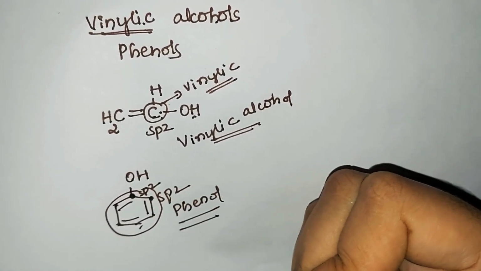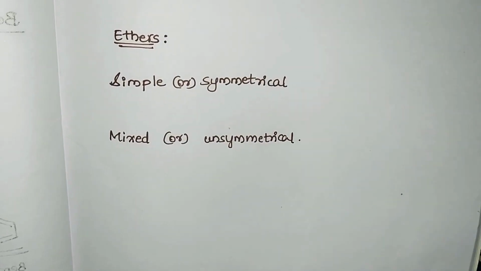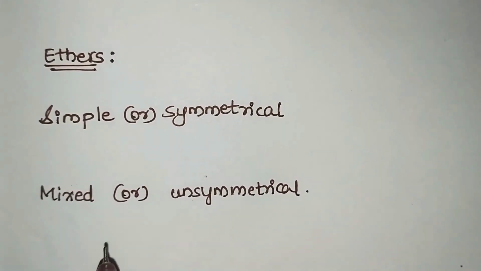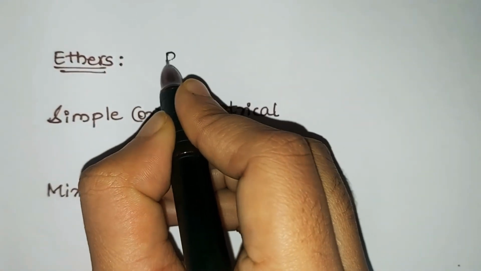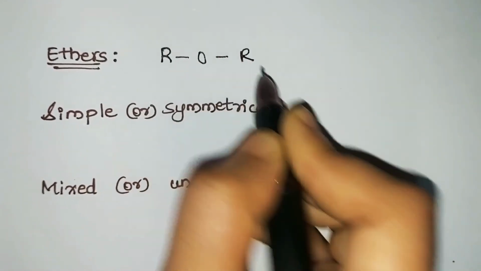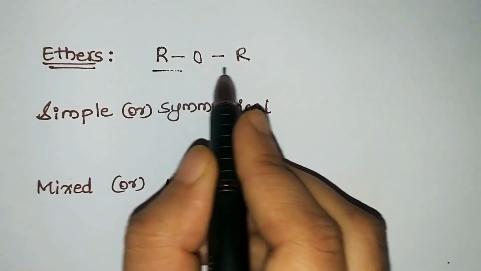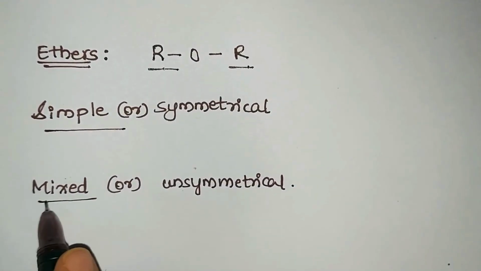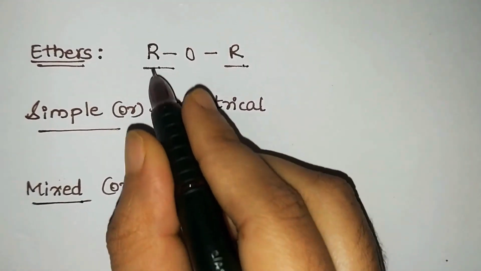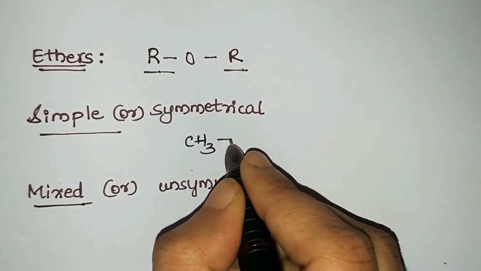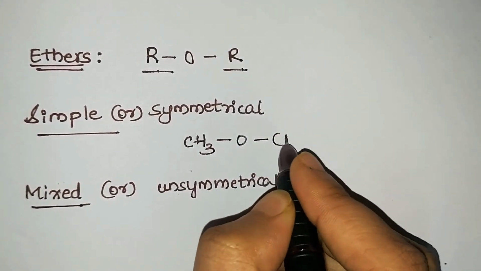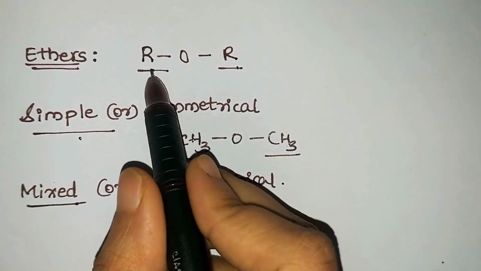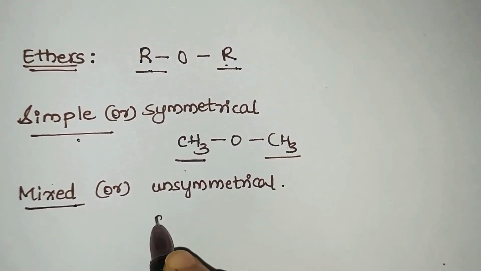Next is ethers. There are 2 types in ethers, that is simple or symmetrical, and mixed or unsymmetrical. What are ethers? What is the general formula? ROR, where R can be either an alkyl group or an aryl group. So it is very easy to remember. If it is simple or symmetrical, both the R groups are the same. So CH3OCH3. You can see here both the R groups are the same. Hence we call it simple or symmetrical. If both the R groups are different, we call them mixed or unsymmetrical.